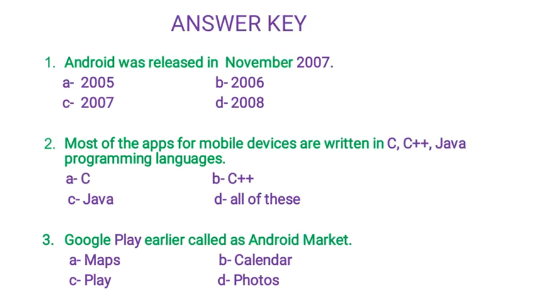Now check the answer with the help of the answer key. The first one is Android was released in November 2007. The second question, most of the apps for mobile devices are written in C, C++, Java programming languages. So just pick the answer D, all of this. Third question, Google Play, earlier called Android Market.